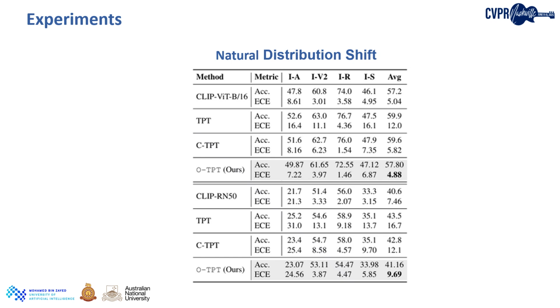For distribution shifts on ViT-B/16, ECE drops from 12.0 to 4.88. On ResNet-50, ECE drops from 16.7 to 9.69. Across both transformers and ResNets, O-TPT outperforms C-TPT and TPT, consistently reducing calibration error while preserving accuracy.